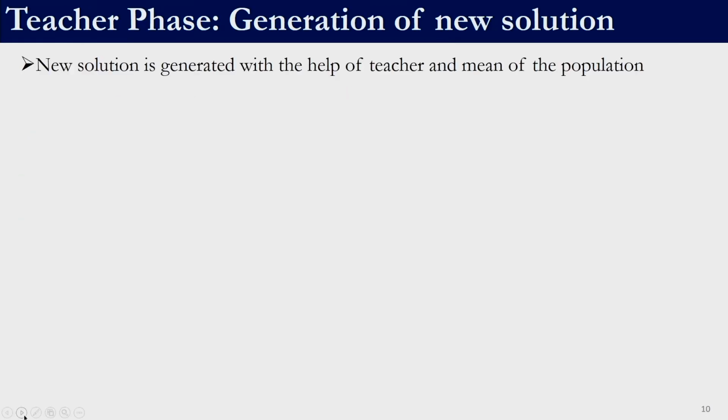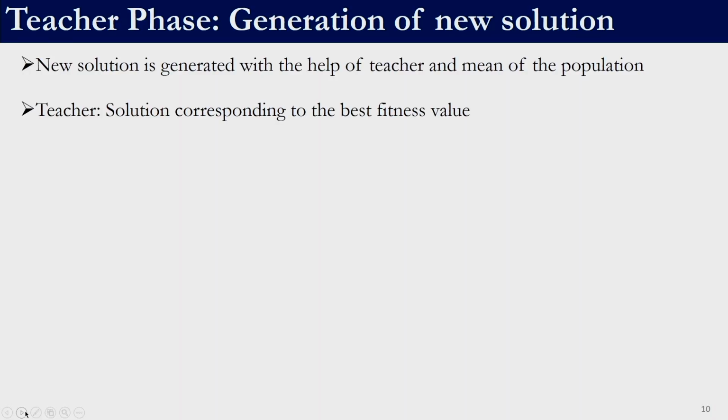The next phase is the teacher phase. In the teacher phase we generate a new solution with the help of the teacher and the mean of the population. The teacher is the solution which corresponds to the best fitness function value. Now we have the population and we also have the fitness function values of the population. From the fitness function values we can identify the least value, because we are solving a minimization problem. Once we identify the least value in the fitness function, the solution corresponding to it is the solution which has the best fitness function value. That solution will act as the teacher.